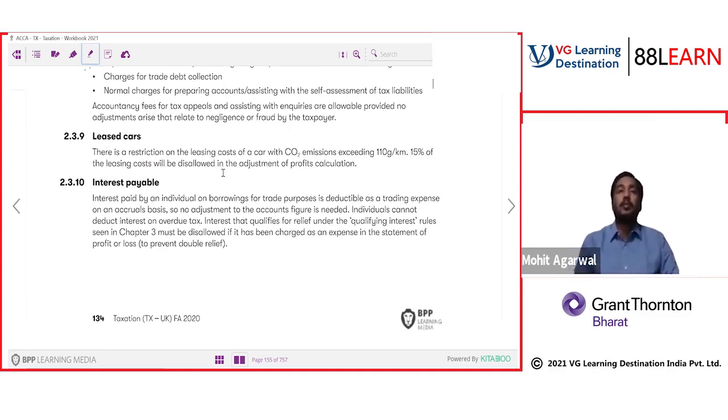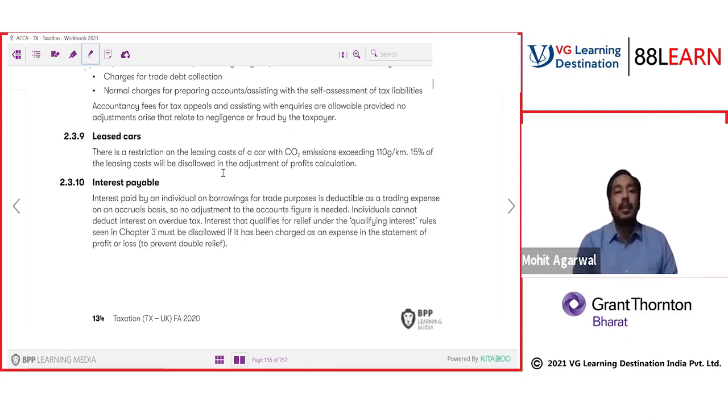They are trying to give incentives to people who think about the ecosystem, because a car emitting a high amount of CO2 already makes work difficult for the government, as they want to protect this mother earth. So if you are helping, the government will also give you relief. So what is the relief here?